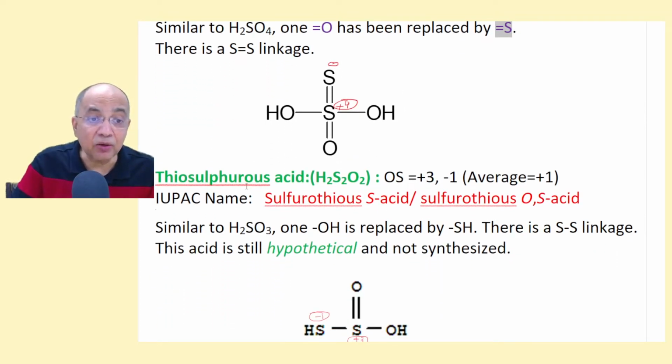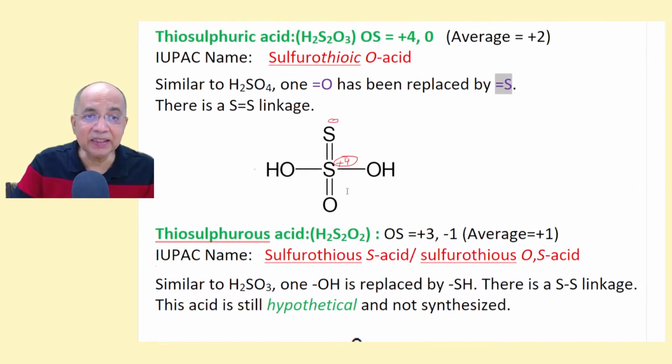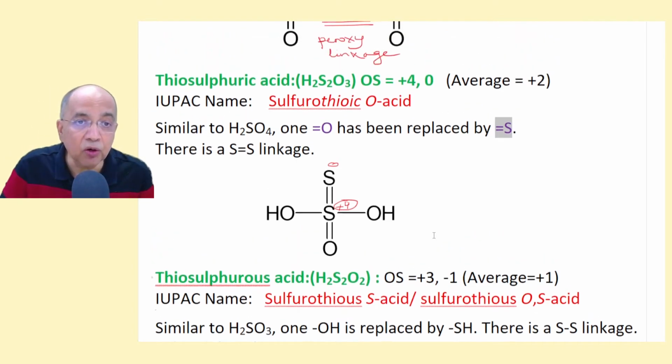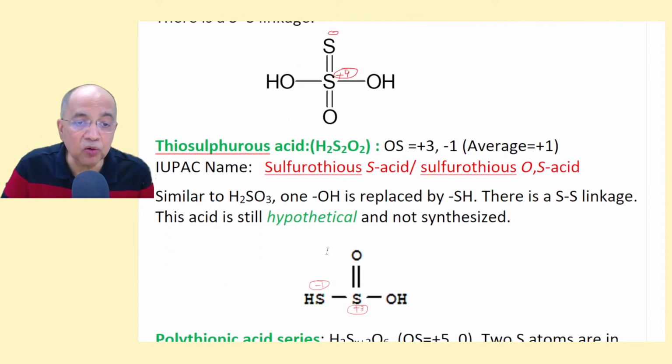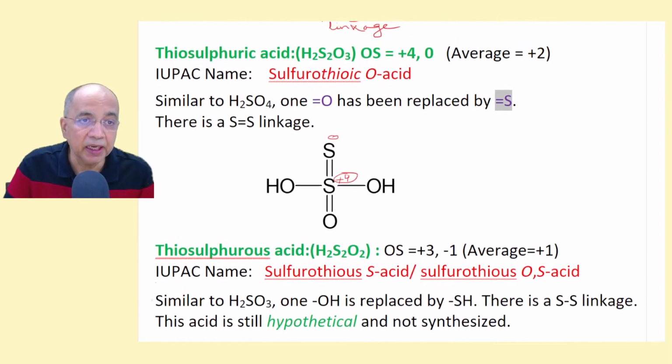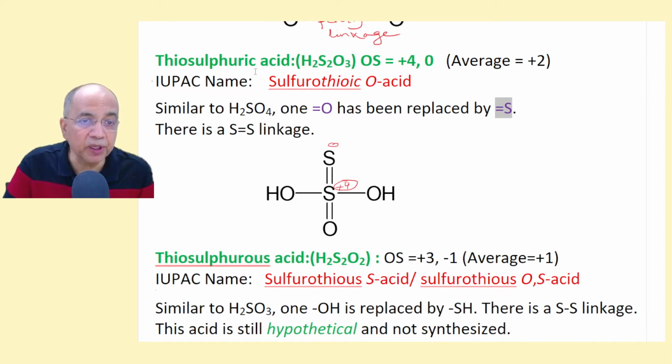Similarly, you have thiosulfurous acid. In this case, the average is +1. The structure is similar to sulfurous acid, where the internal sulfur is +3. But in thiosulfuric acid, the internal sulfur is also not +6. It's not ic.